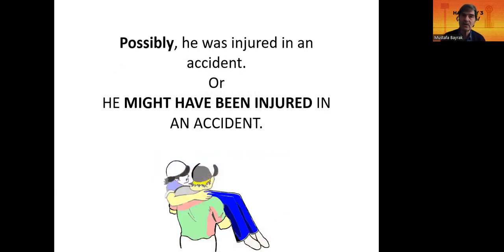Possibly he was injured in an accident. Possibly he was injured, passive voice. He was injured in an accident, or he might have been injured in an accident. Take a look at that young man, who is being carried towards somewhere.